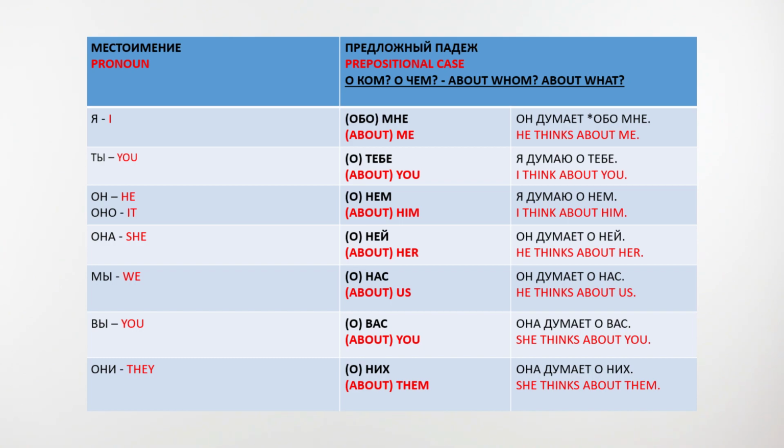Вы, you. О вас, about you. Она думает о вас. She thinks about you. Они, they. О них, about them. Она думает о них. She thinks about them.